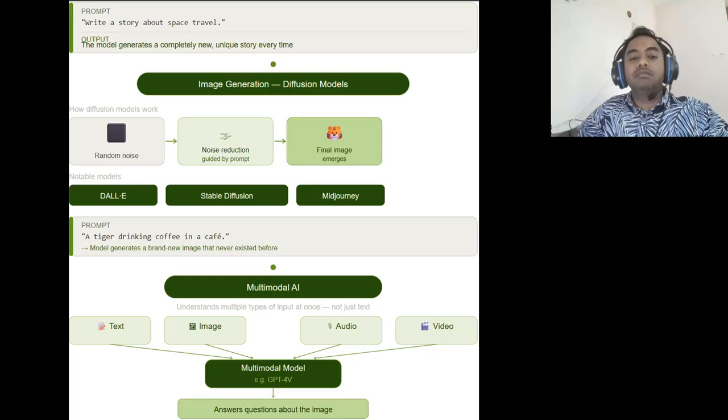Now the third is multimodal AI. Multimodal systems can understand multiple types of data at once. Examples include text, image, audio, video. An example is GPT-4V, which can analyze images and answer questions about them.